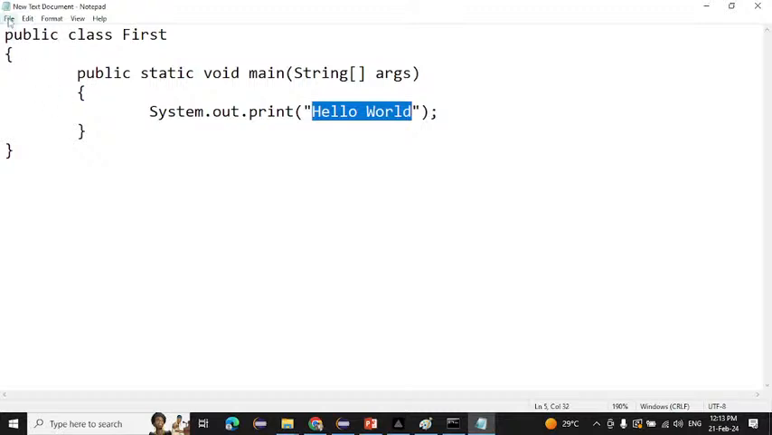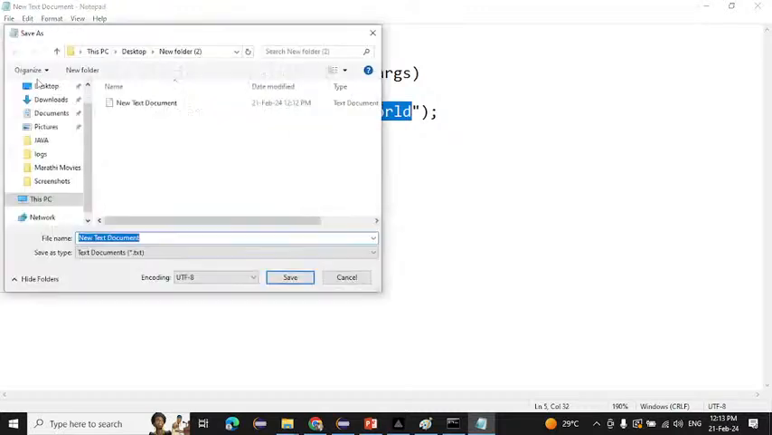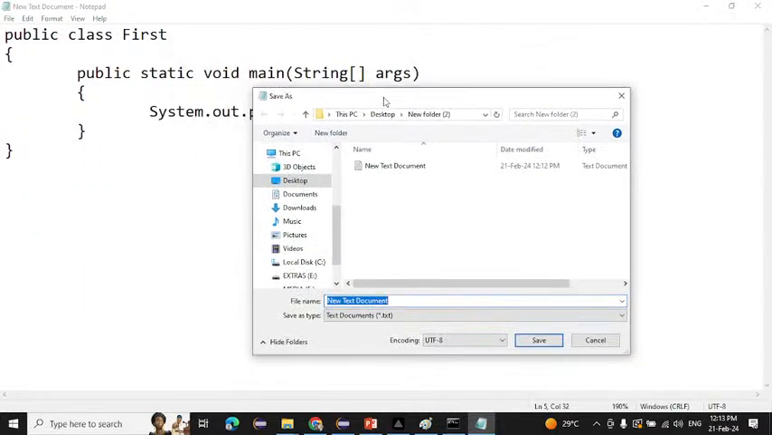Simple, you can come here, hit file, then save as. And you have to save this file. So what is the name we have to give here? Whatever name you have given for your class, what is your class name here? The same name you have to give it here as well.